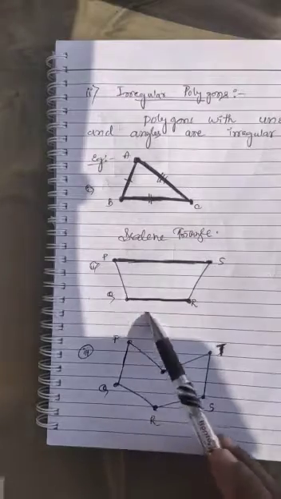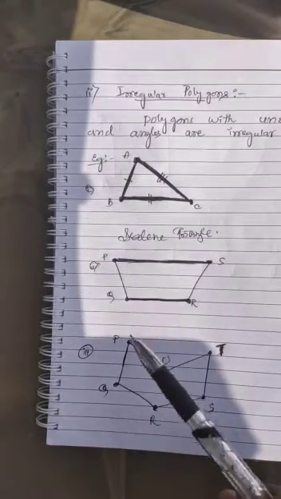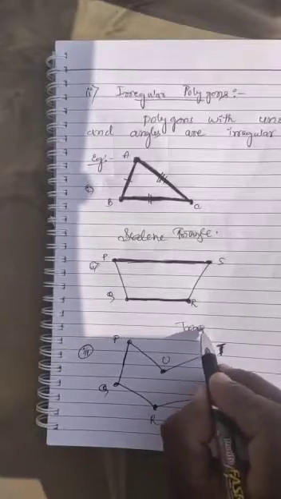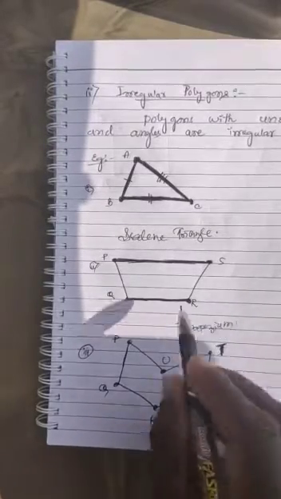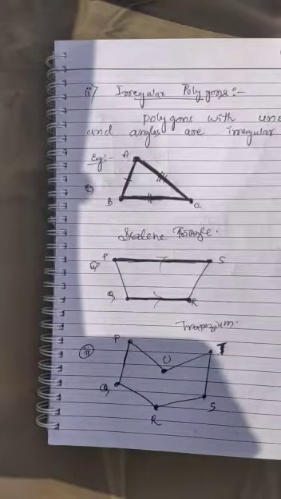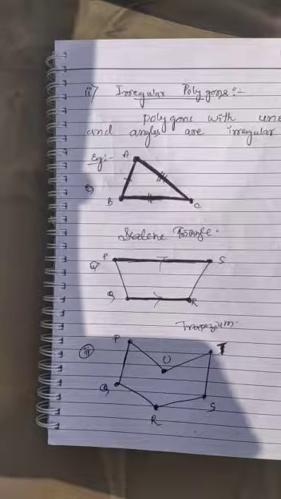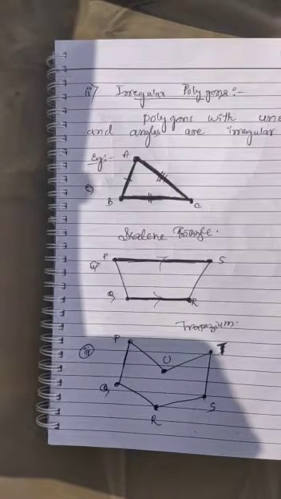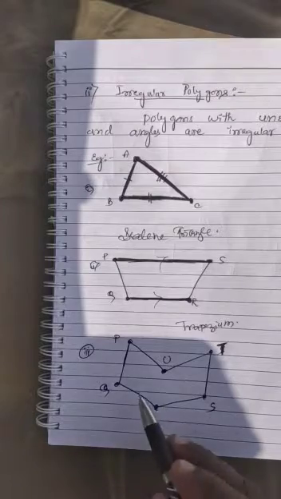Next we have PQRS. It looks like a trapezium, right? We know that a trapezium has only one pair of opposite sides parallel, but not equal. According to the irregular polygon definition, polygons with unequal sides and unequal angles are known as irregular polygons.